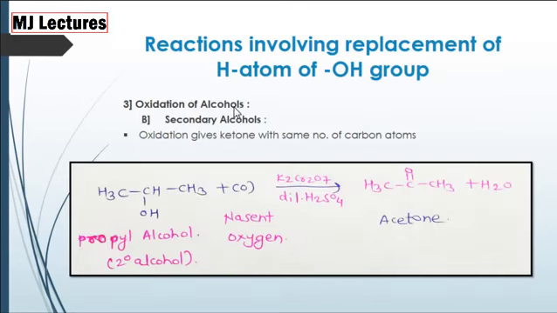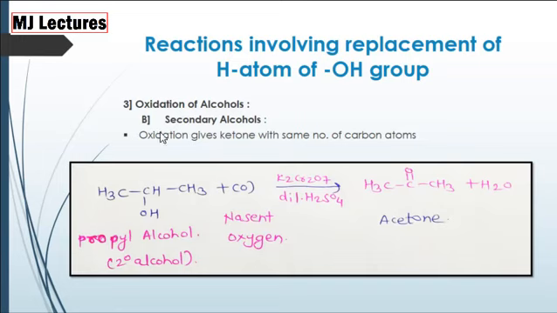Now oxidation of secondary alcohols. Oxidation of secondary alcohols always gives ketone with same number of carbon atoms. For example, propyl alcohol, when treated with nascent oxygen, we get acetone as a product.